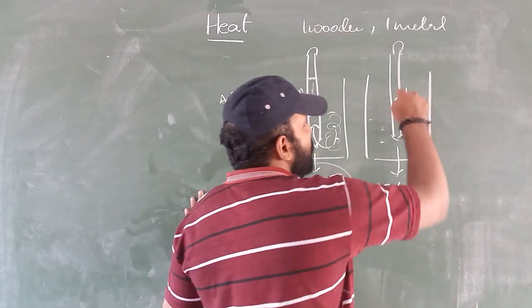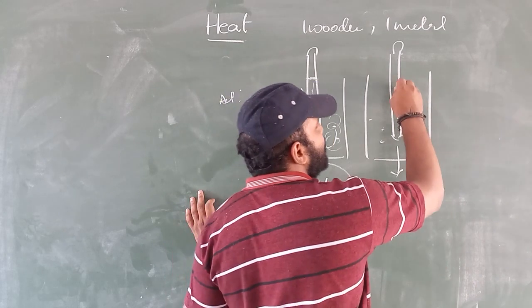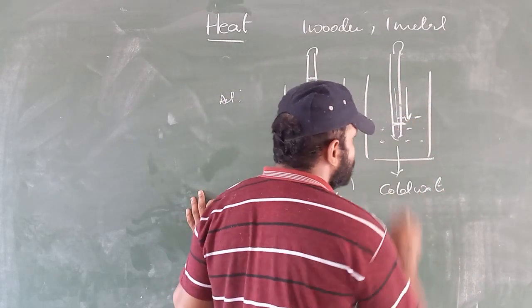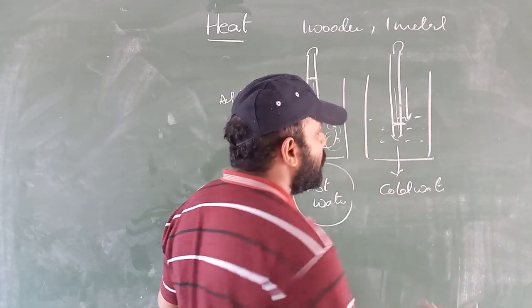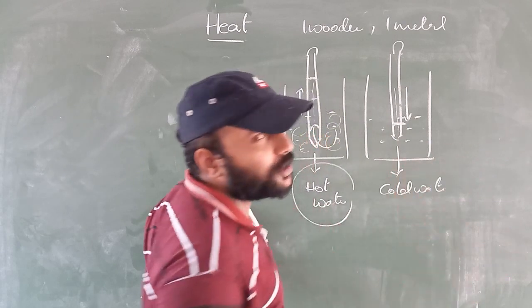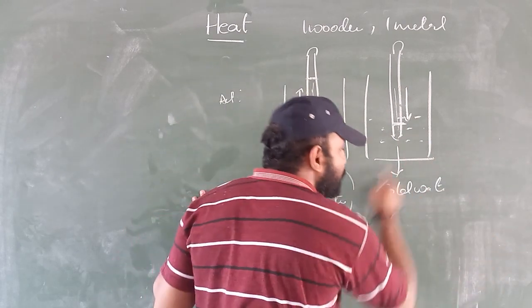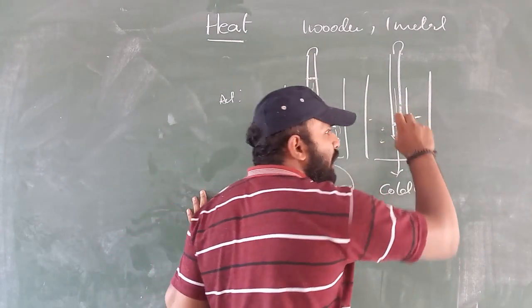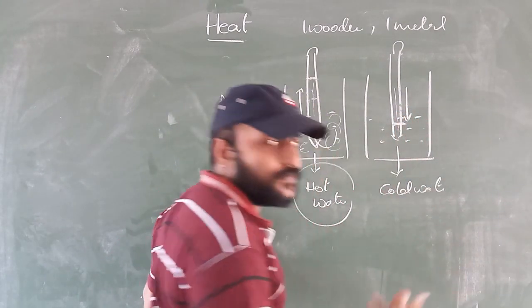In the same case, if you observe the cold water, the mercury level goes on moving downwards. At one point, it stops. What are the two objects here? Cold water is one object, mercury is another object. Which is the hotter object, which is the colder object? Compared with the cold water, mercury will act as a hotter object, and cold water is itself a colder object.